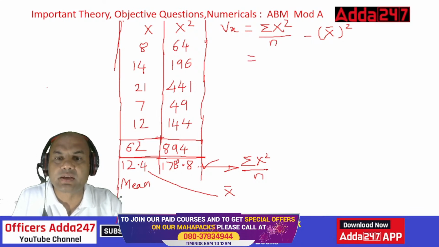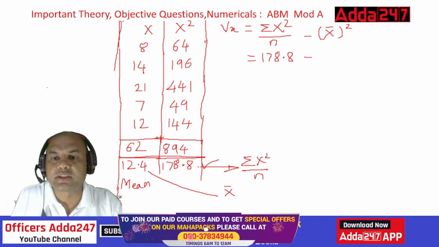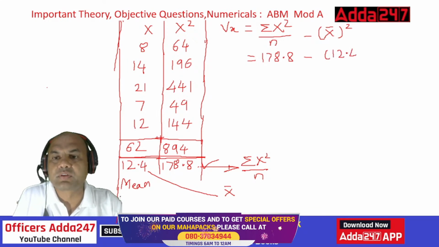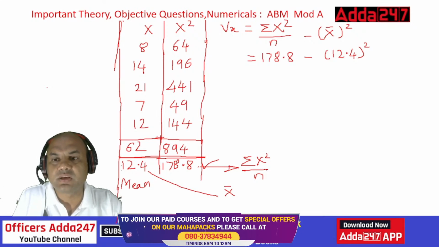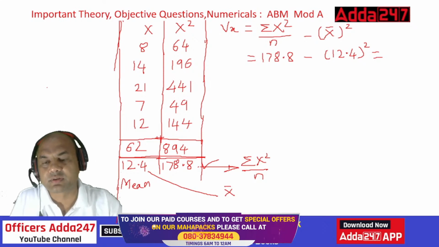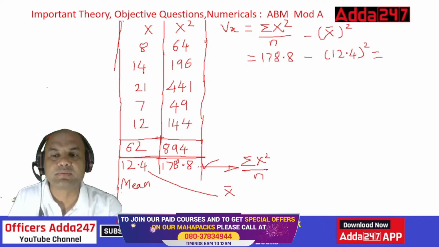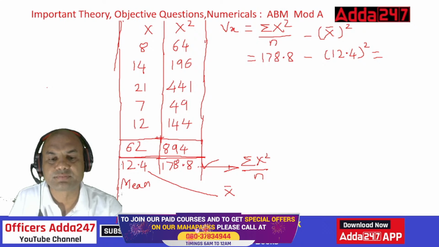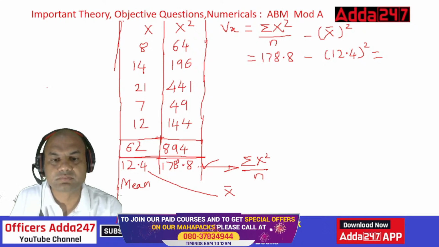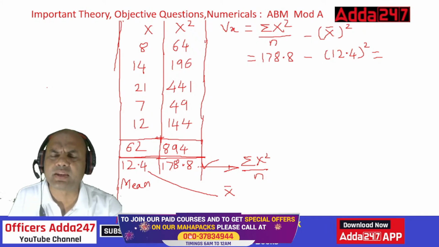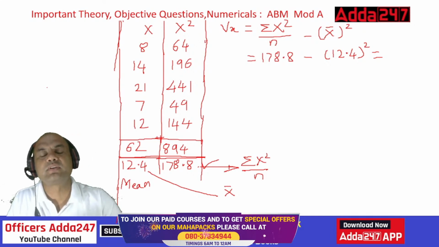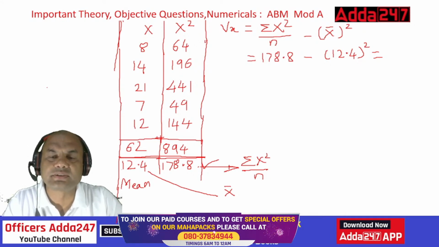So summation x square upon n is 178.8 minus what is x bar? 12.4 square. Now you do it. Everyone do it fast. Give me the answer for this. I'll write the answer over here because we need space. Okay. So what is the answer you are getting? Everyone, fast. Minus. What is the final answer you are getting? Everyone, let me check.